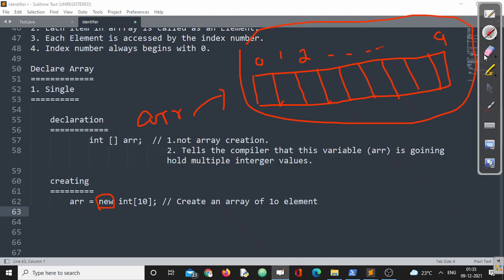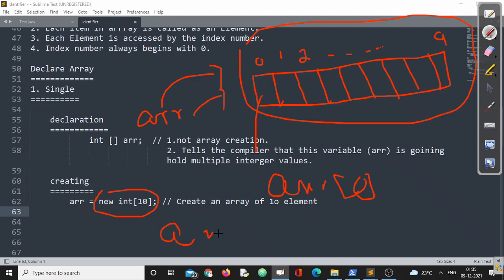And when we are going for this new keyword, we have discussed at some point of time, new means definitely we are creating an object, right? Here we are creating an object of 10 integer values, and ARR is the reference to that one, right? Now if I write ARR of 0, immediately we say, sir, you are talking about the first one, right?